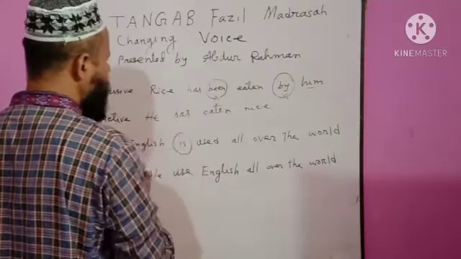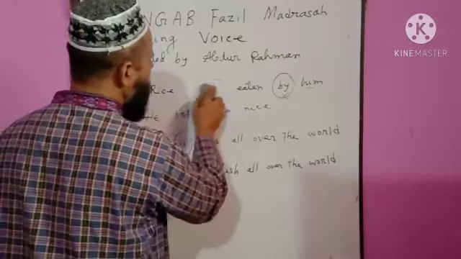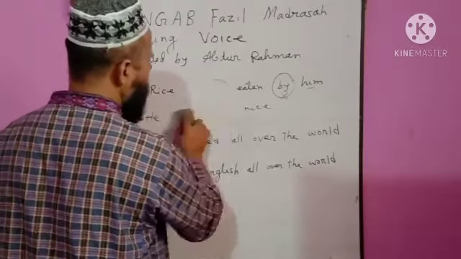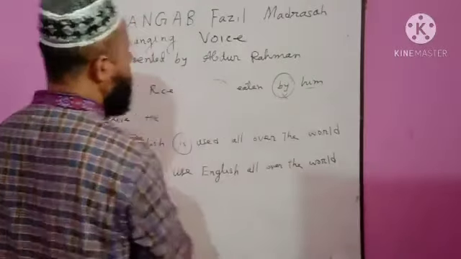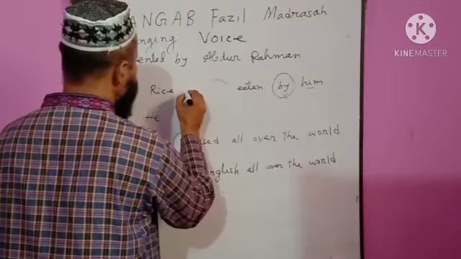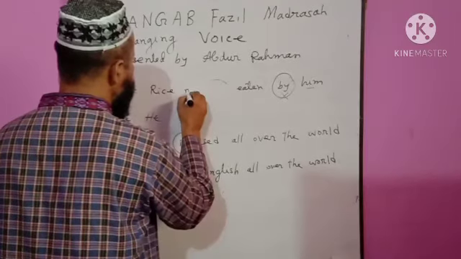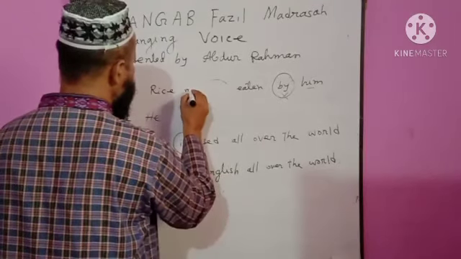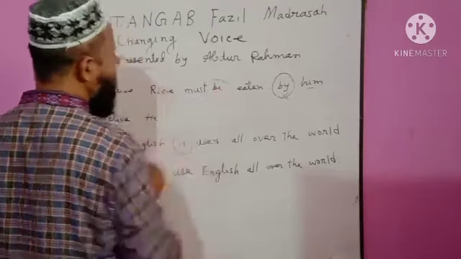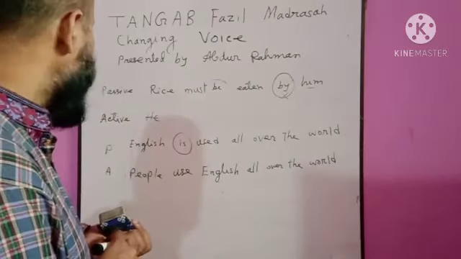Another example. Rice must be eaten by him.